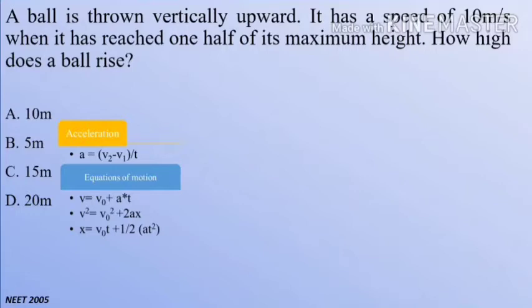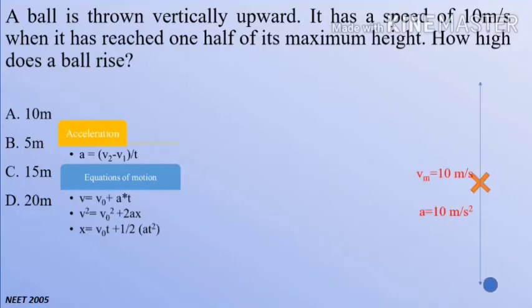A ball is thrown vertically upward. It has a speed of 10 meter per second when it has reached 1/2 of its maximum height. How high does the ball rise? 4 options are given. We need to find out what is the total height that is achieved by the ball. Here we see the animation for this problem. Ball is going vertically up.